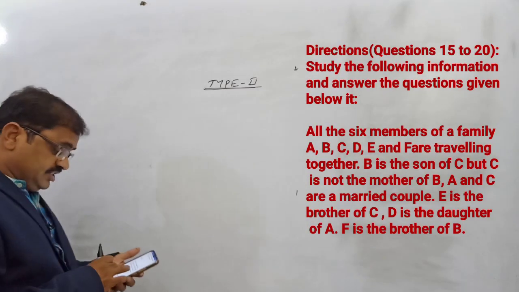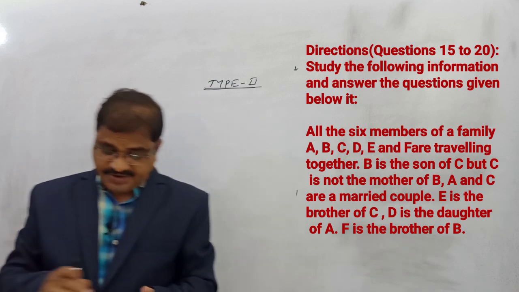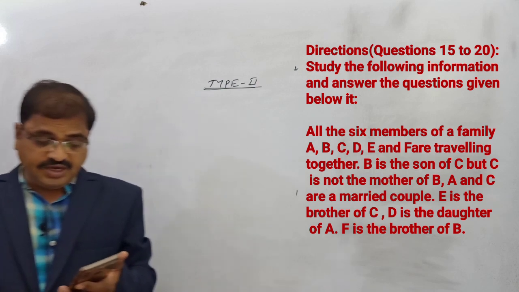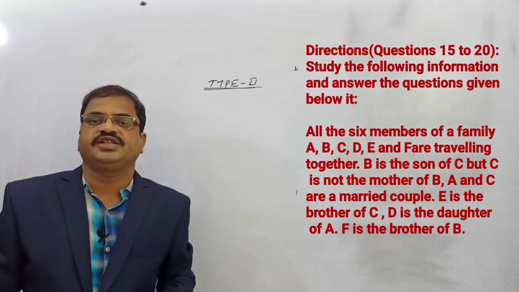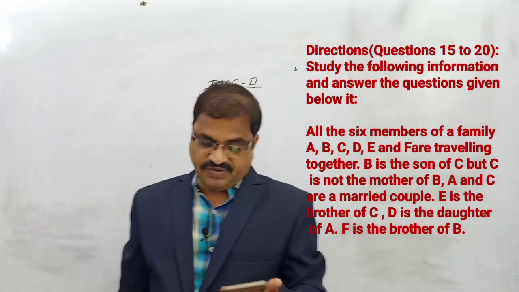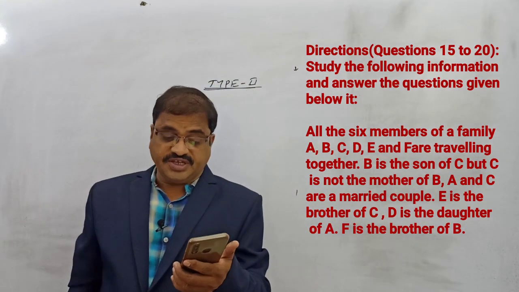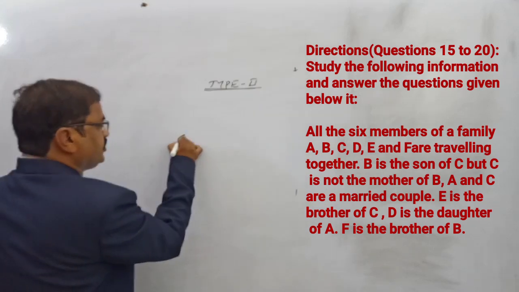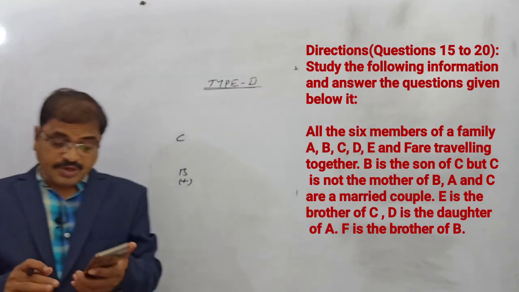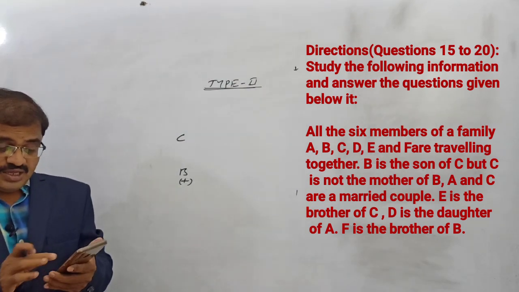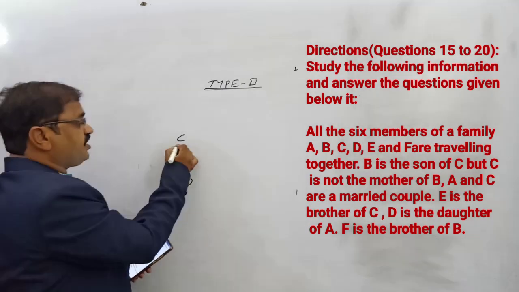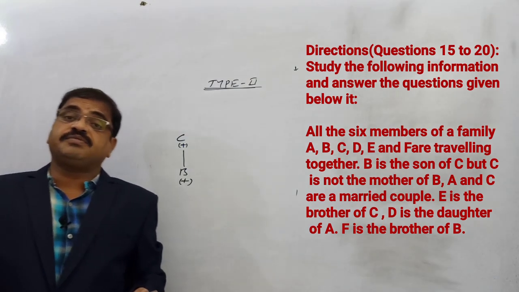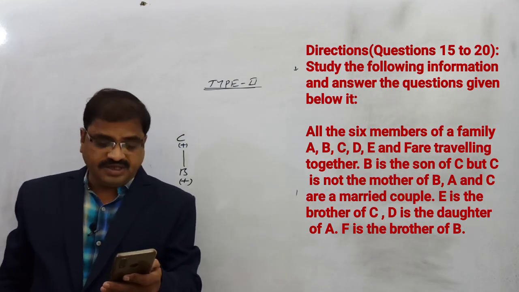For questions 15 onwards, study the following information carefully and answer the questions given below. All 6 members of a family, A, B, C, D, E and F, are traveling together. B is the son of C, but C is not the mother of B. Not the mother is nothing but what? Father. So C is automatically the father.